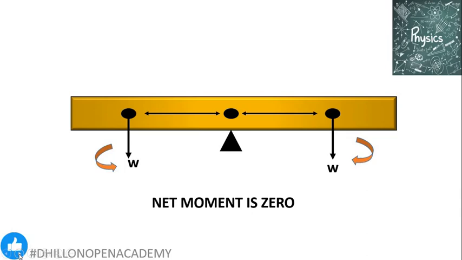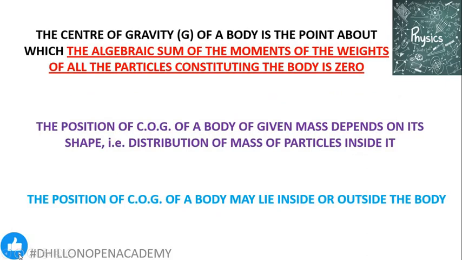This is an important property of the center of gravity: the center of gravity is that point at which the total weight of the body is supposed to be acting in such a fashion that if the body is suspended or hanged or pivoted at this particular point, then no net movement is produced inside the body. That is, the body remains in the state of equilibrium. So the center of gravity of a body is the point about which the algebraic sum of the moments of the weights of all the particles constituting the body is 0.